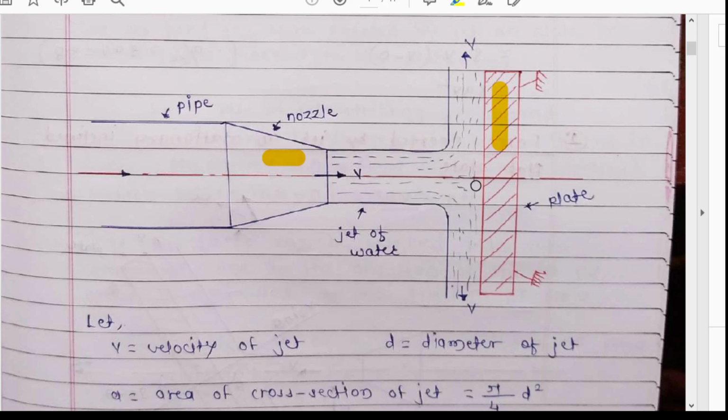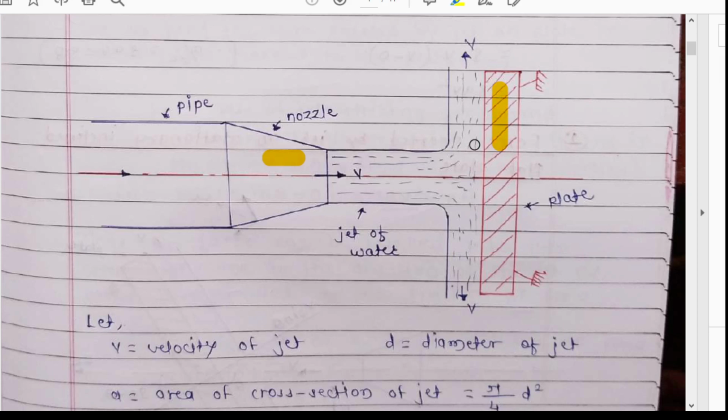Then when the jet strikes the plate, losses of energy take place: friction loss, entrance loss and outlet loss. But in this whole chapter we are going to assume that the plates are smooth, so no loss of energy will happen here.